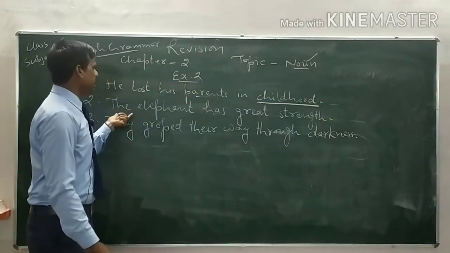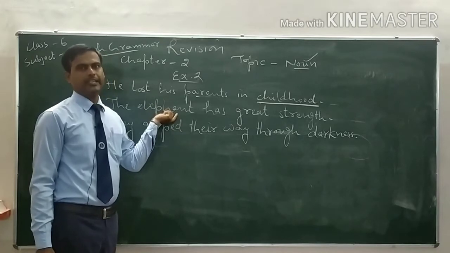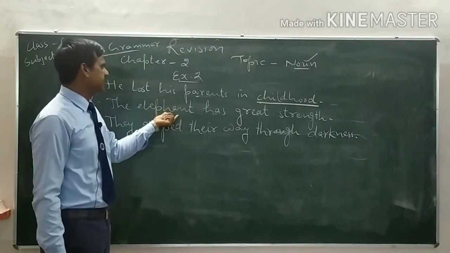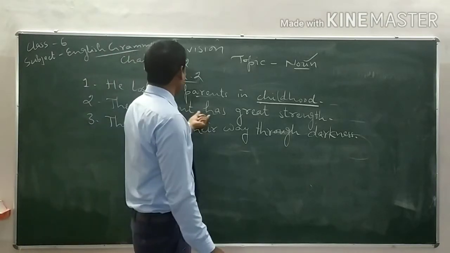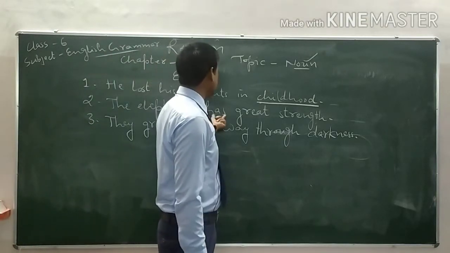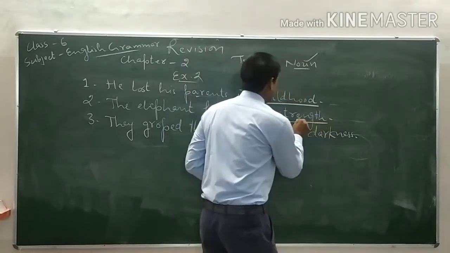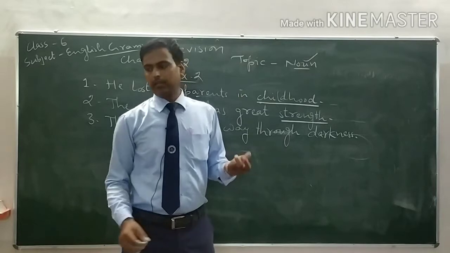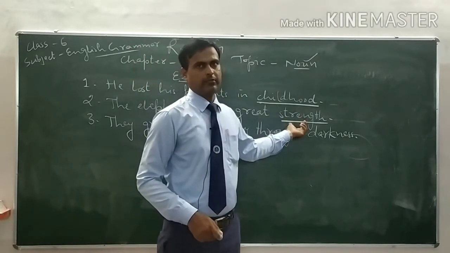Now see the second one, the elephant. Elephant is a noun, but it is a common noun. It is not an abstract noun. It is the given name of an animal, a common name of an animal. Has great strength. Strength, ताकत. We can only feel strength. That's why this is the abstract noun.